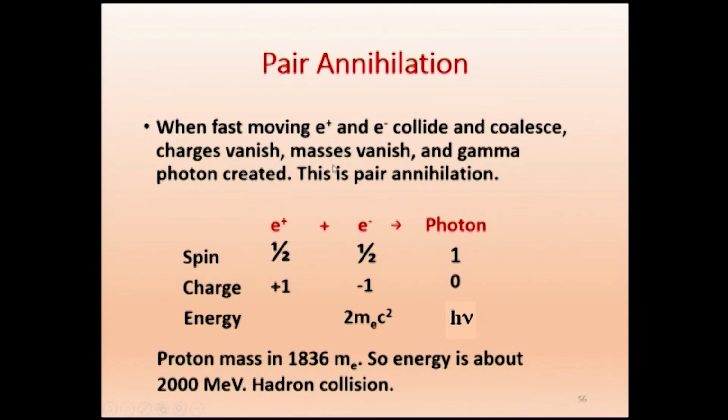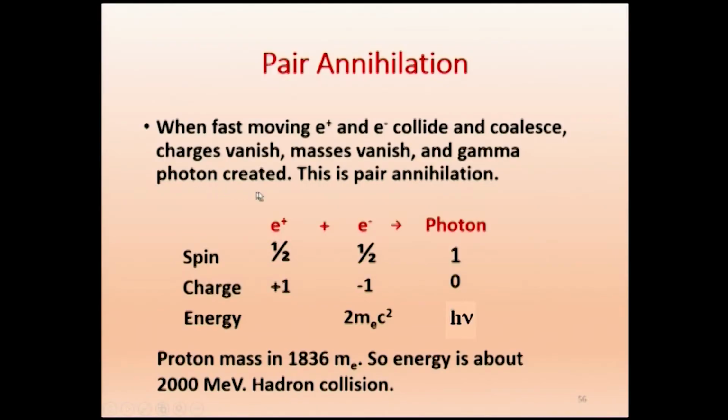Just for you to remember, suppose we take a battery with positive and negative terminals. Suppose I take a wire and connect both together. The battery's positive and negative will vanish, and what you get will be fire, maybe energy. So it's like pair annihilation. The positive and negative which were separated coalesce, the charges vanish, and we get energy. Here we are talking about electron and positron, so the energy created will be in the photon.